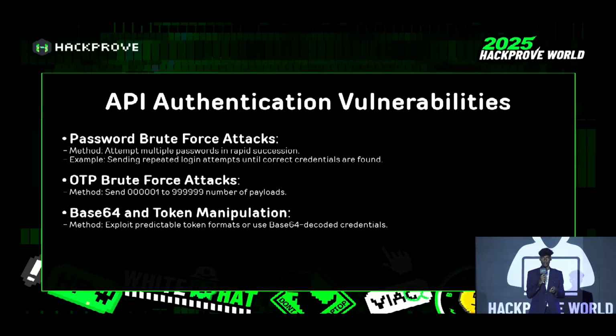Then API authentication vulnerabilities. They're easy to find, like password brute forcing attacks and OTP brute forcing attacks. Some programs use Base64 or some other encoding to send passwords when logging in, so we can also brute force the password using Base64 in Burp Intruder. We can also do token manipulation if the token is easy to decode.